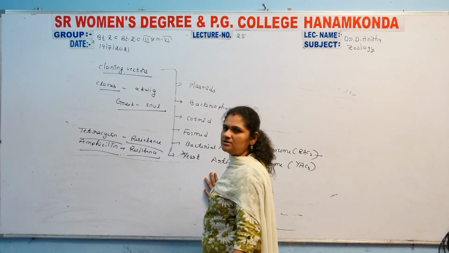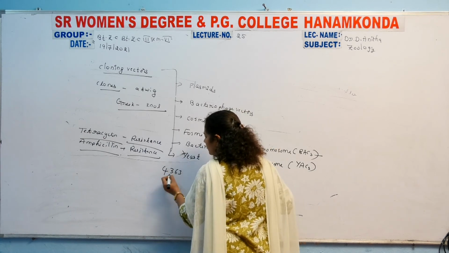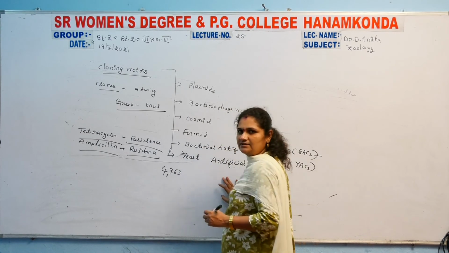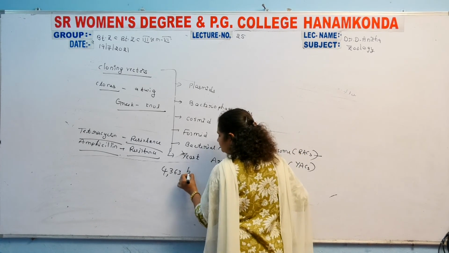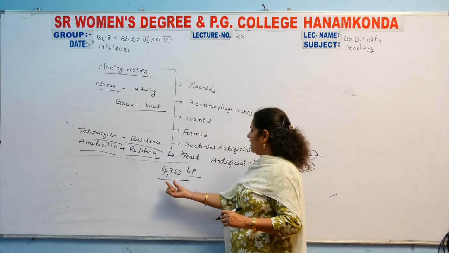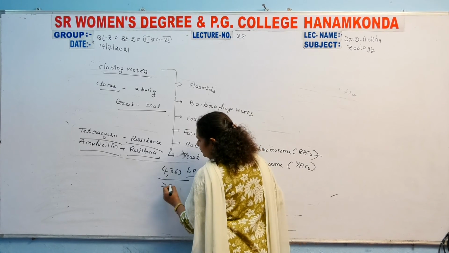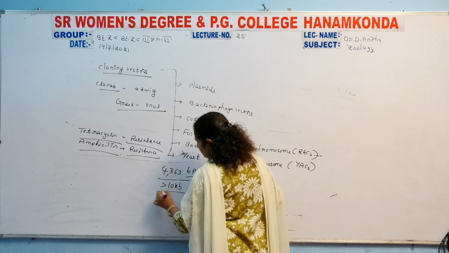The plasmid mainly contains a length of 4,363 base pairs, and it can allow insertion of DNA below 10 kilo base pairs in length.